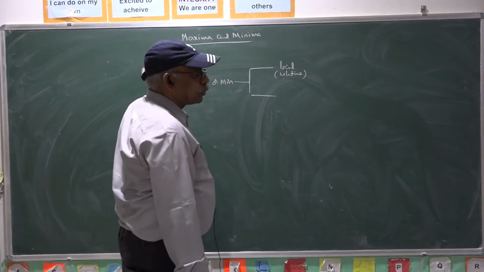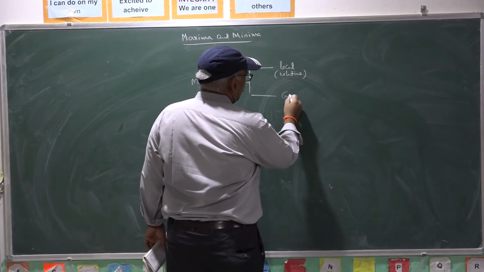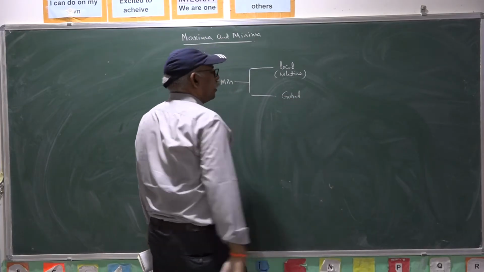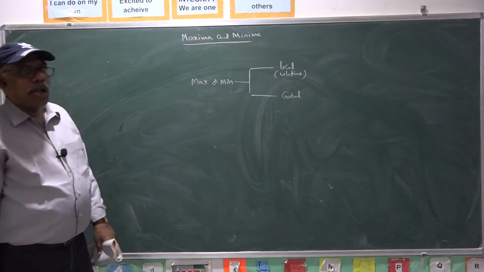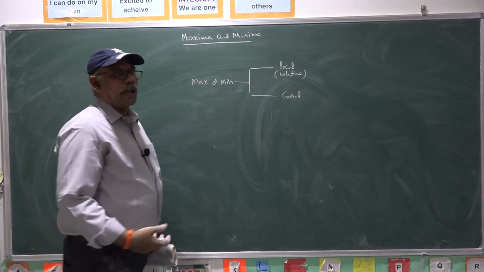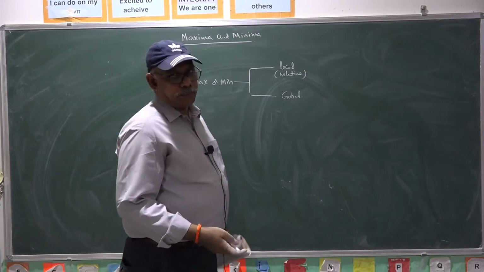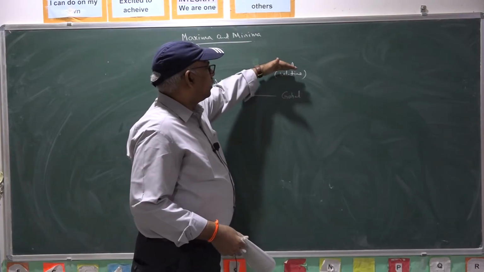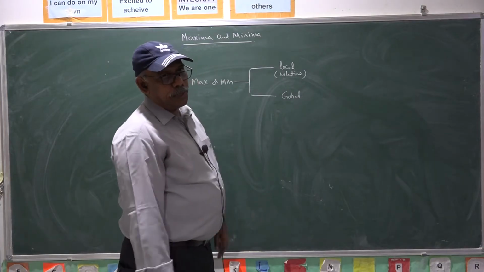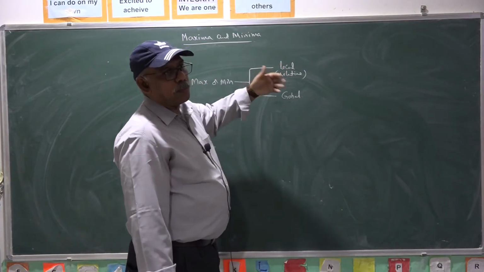The other one is global maxima, global minima, or absolute maximum, absolute minimum. That comes under global, and relative maximum, relative minimum comes under local maximum or local minimum.